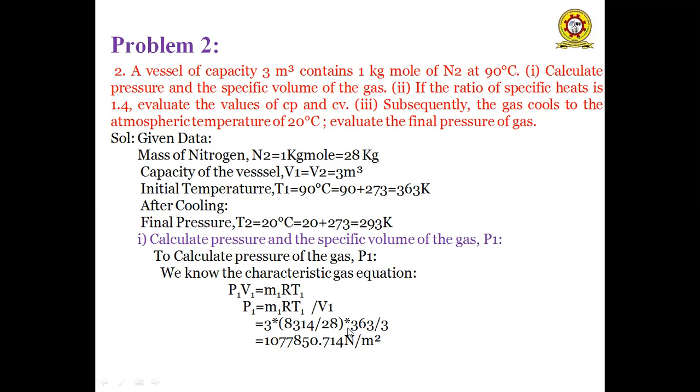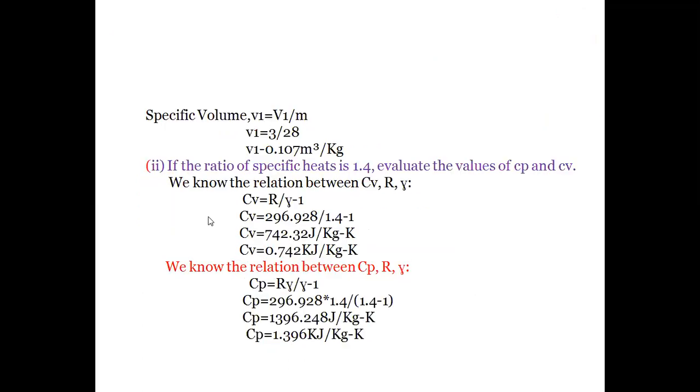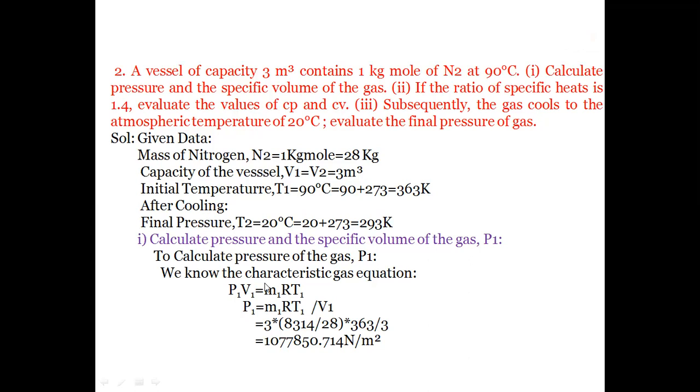So substituting these values, we'll get the pressure P1 as 1077850.715 Newton per meter square. So we have to convert in terms of bar. So dividing the above numerical value by 10 to the power of 5, then we'll get the pressure as 1.07 bars. So initial pressure of a nitrogen gas is 1.07 bars.